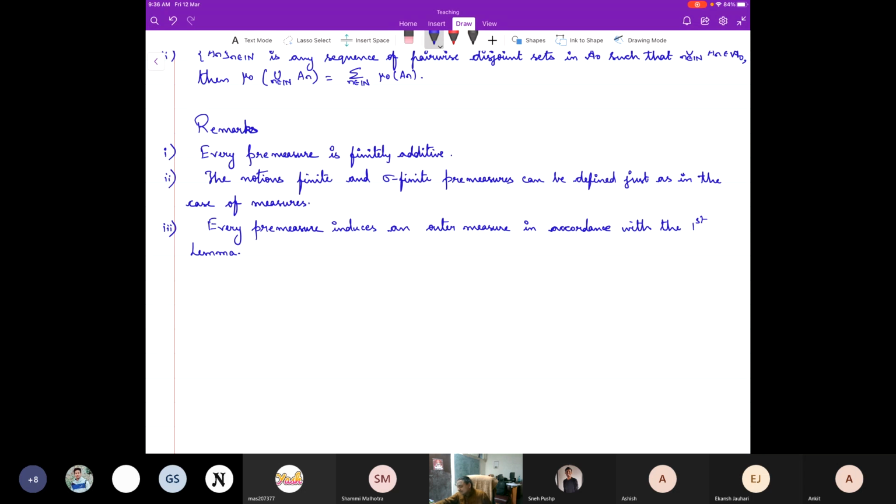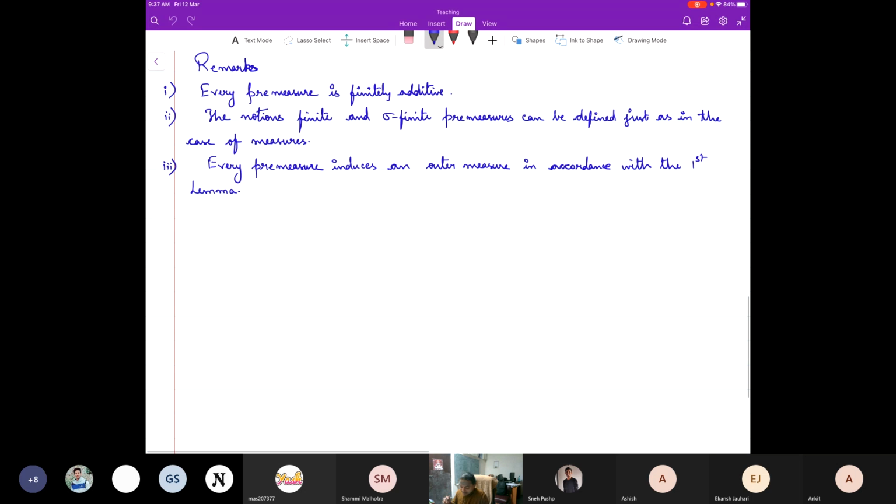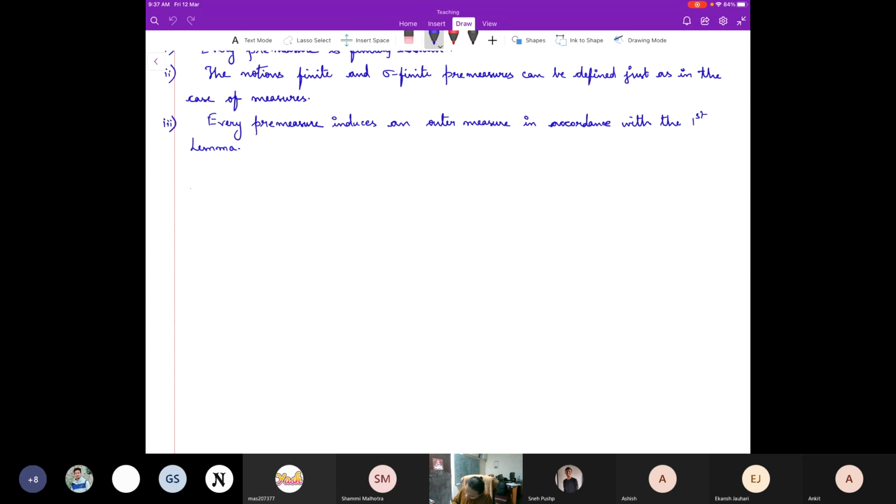Right. So natural question is that if you have a pre-measure, it induces an outer measure. Now, although this pre-measure is defined only on an algebra, if I restrict this outer measure to this algebra, will this outer measure coincide with the original pre-measure that we have? The answer is yes, and that's what we are going to see now. Yes. So let me begin with a proposition.